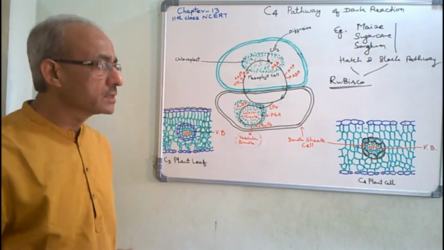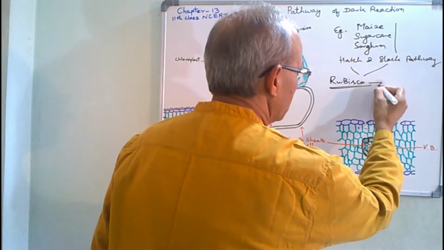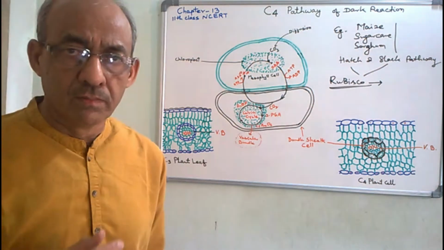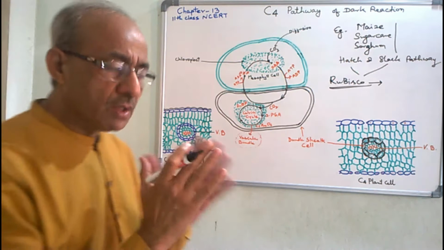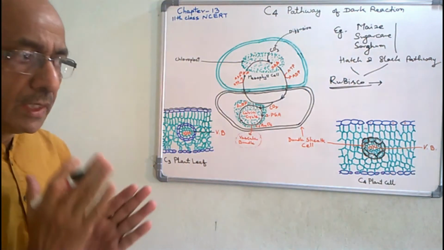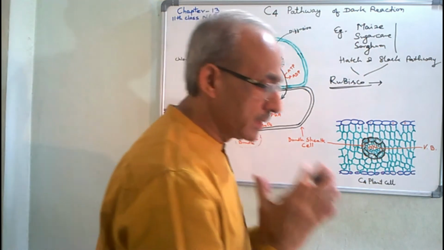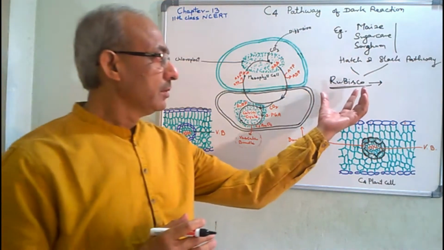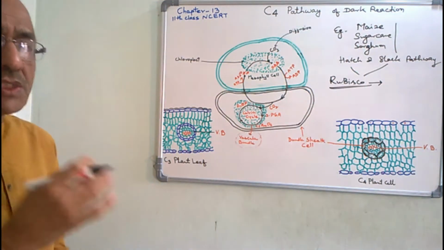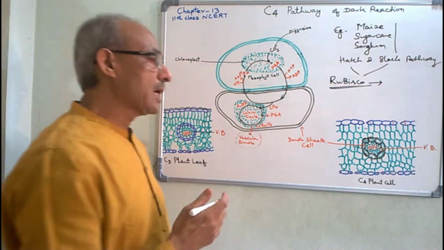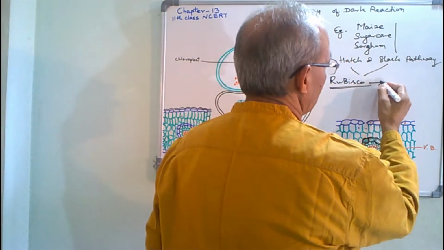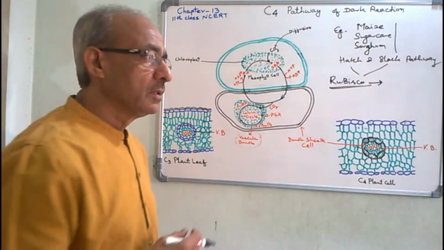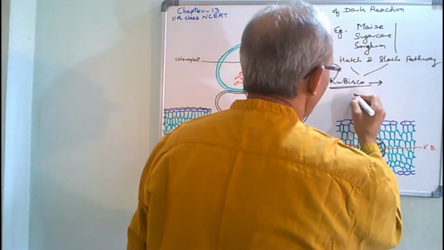As we have already discussed, this enzyme is very unstable so far as change of temperature is concerned. When the temperature becomes high, its nature gets changed. Instead of carboxylation, it starts doing activities for oxygenation.